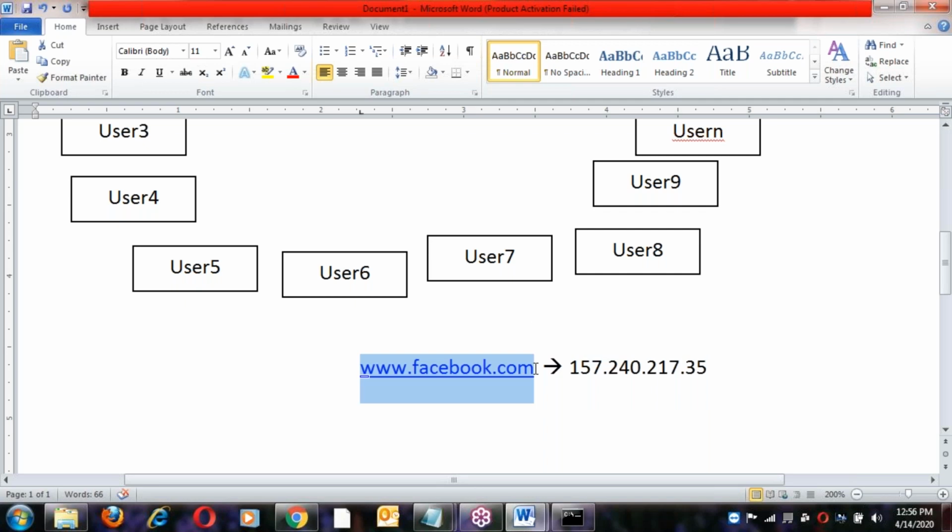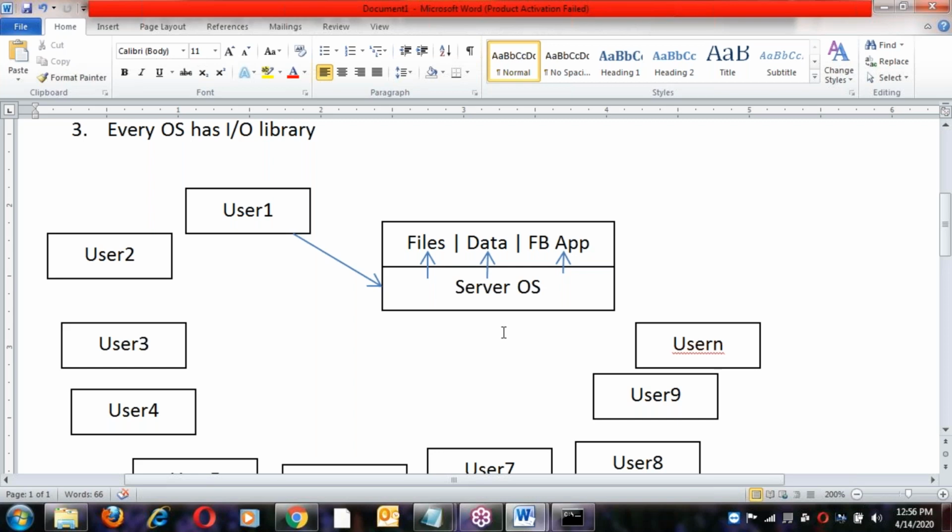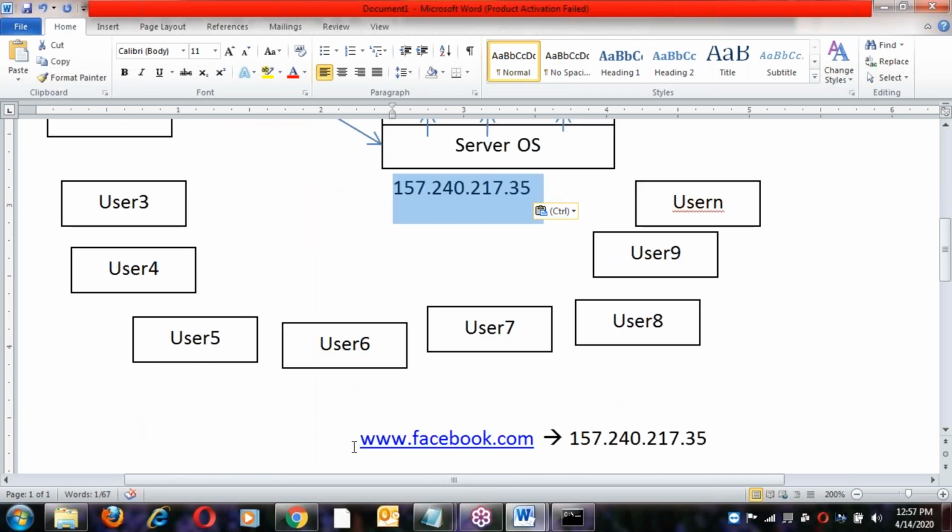The DNS name is a logical address that converts into a physical address, the address given to that Facebook server. So this name is mapped to this address. How to map it, those mapping names we'll discuss next, in Linux.